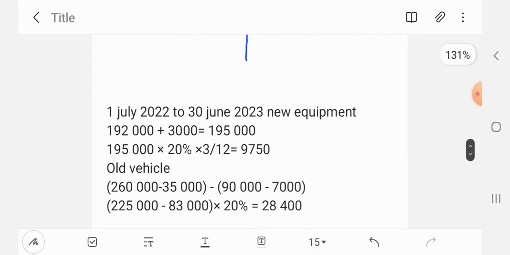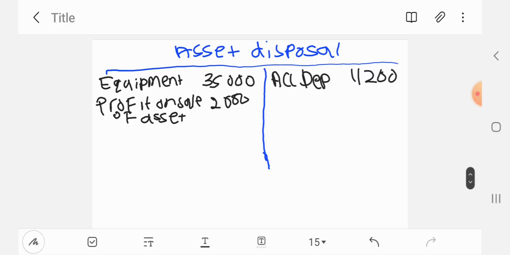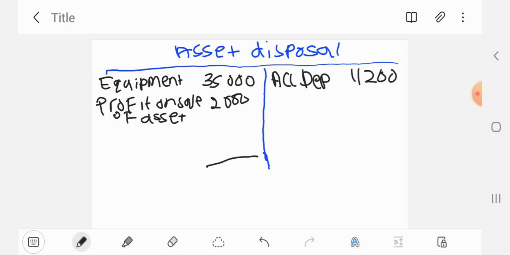And then here we have equipment and accumulated depreciation. So meaning that the amount that we received will be the balancing figure. Okay, so we're going to do this. The bigger side is the debit side, so we will take the 35,000 rand plus the 2,000 rand of profit, and then that will give us 37,000, and then we'll write the 37,000 this side.